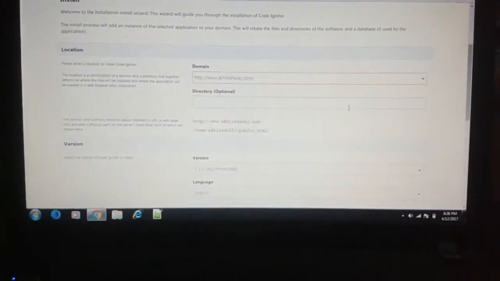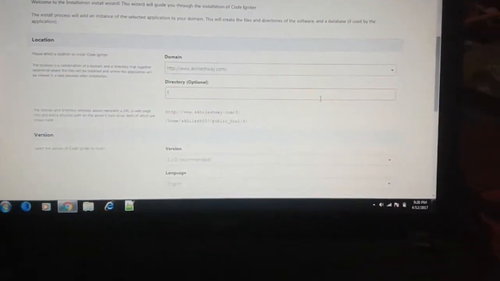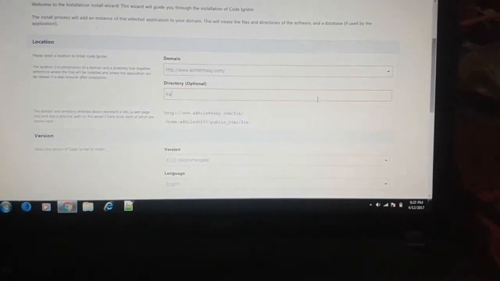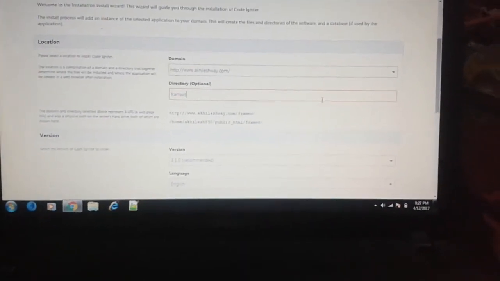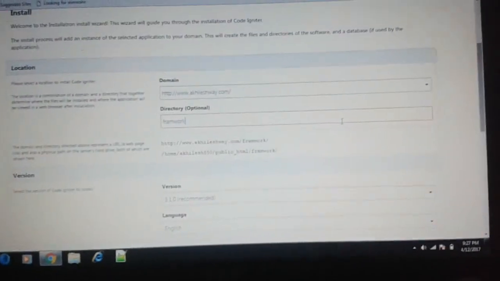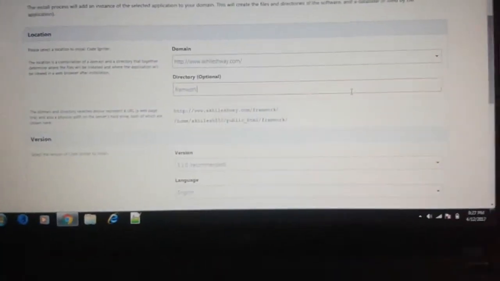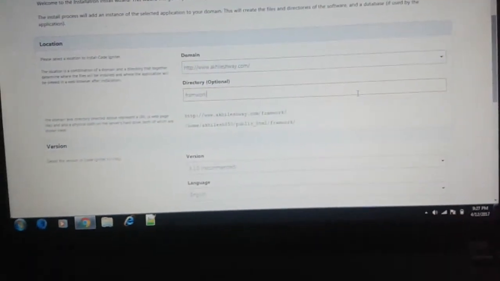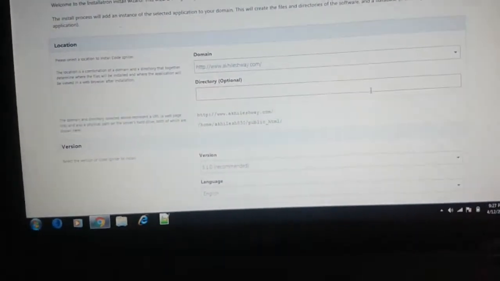If you want to fill here, you can fill here. Framework, as you can see here, I filled framework, but there is no need to write framework because this is optional. So I will clear this.